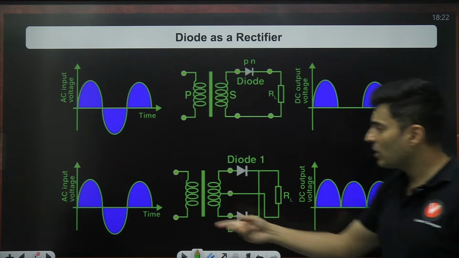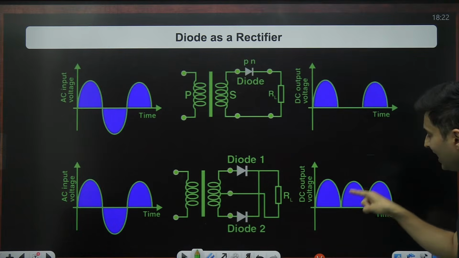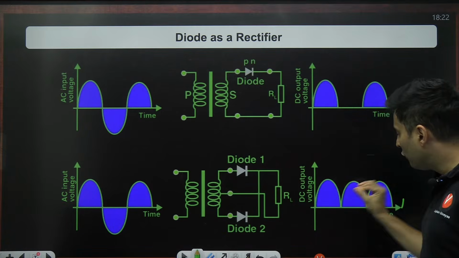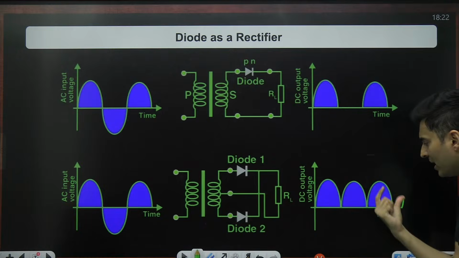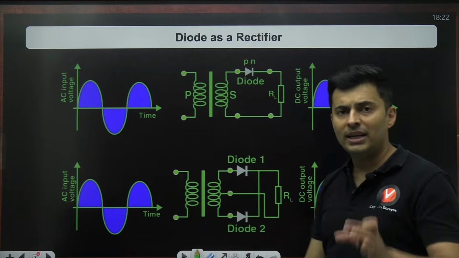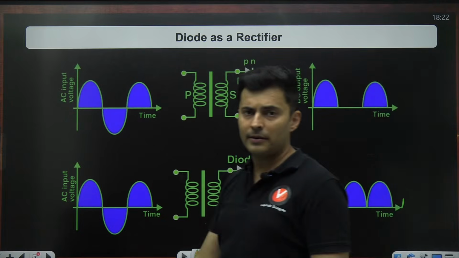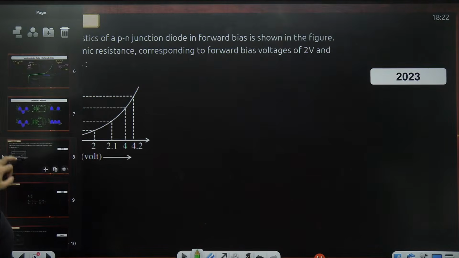So you can see instead of the current changing the sign of its direction, it is always maintaining the sign. So it is unidirectional. That is why it is called a full wave rectifier, because the entire wave has now been converted into my DC output. Here only half of the wave is used, that's why half wave rectifier. Okay, so let's have a look at some of the questions and then we will go ahead.